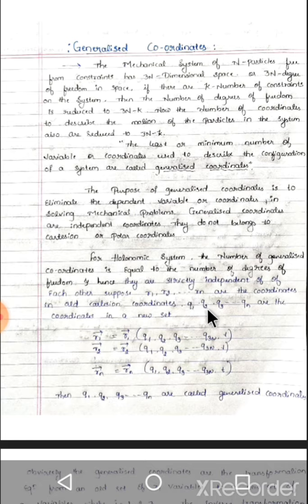For the holonomic constraints, vector r1 equals vector r1 of q1, q2, so on up to q3n, with respect to t. Here r1 is the old set and q1 is the new set. Similarly r2, so on up to vector rn equals vector rn of q1, q2, q3, so on up to q3n, with respect to t. Then q1, q2, q3, so on up to qn are called generalized coordinates.